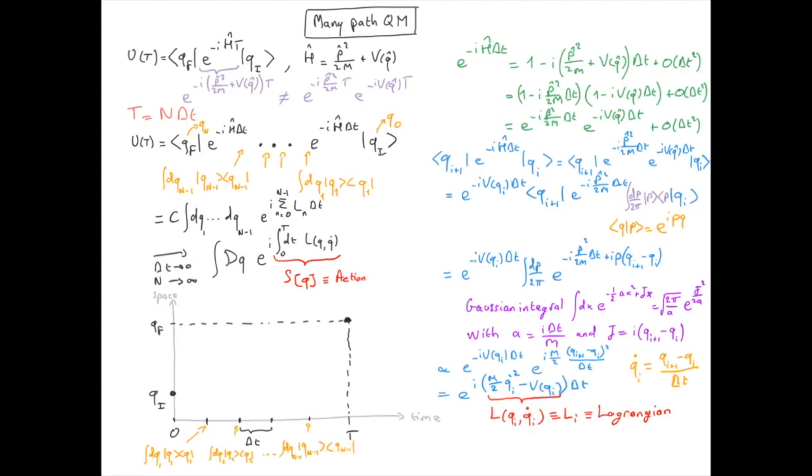Imagine that for simplicity we discretize space with only 5 points. We start in Qi, but because of the first completeness relation we can end up in any point in space after the first evolution over delta t. Then the second completeness relation takes any of these points into any point in space.